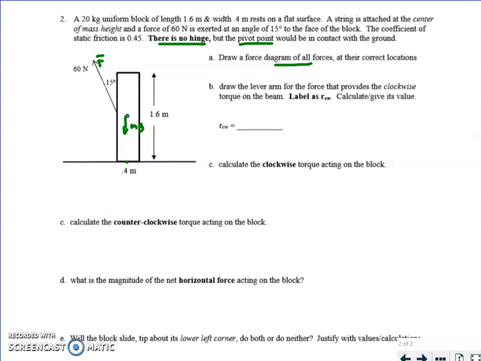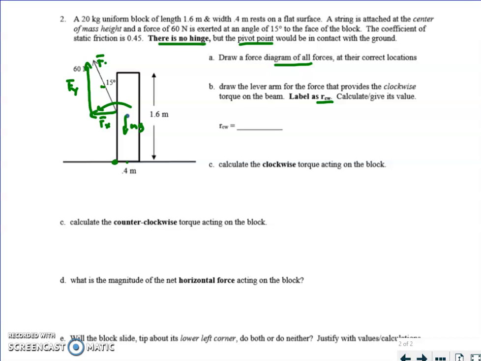Okay, so I say, hey, there's a clockwise torque on that block. Label the lever arm. You've got to understand these are the two forces creating a torque. One is trying to pull it clockwise. It's actually this guy, right? If I take this and break it into an Fx and an Fy, we can understand that this is trying to rotate the block that way. That's counterclockwise. So what's preventing it from just going like that?